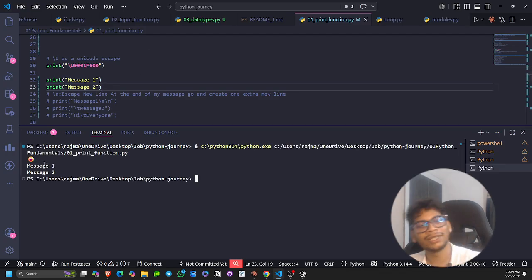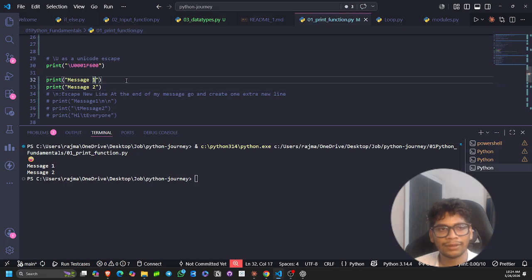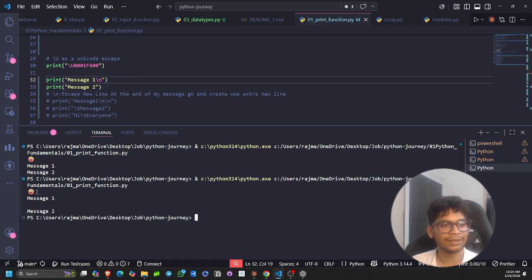Okay, so one emoji, message one and message two. But what I want is that there should be some gap between message one and message two. This will make the identification and the look very standard format. So for creating a new line after execution of that line, we can use backslash n for new line. Now I will run. Okay, so here you can see message one, after that one new line, and then message two.